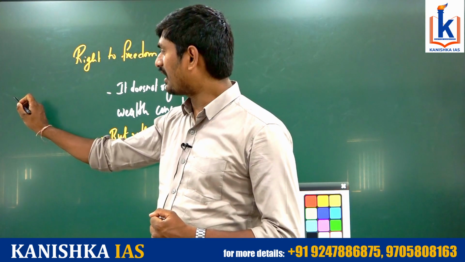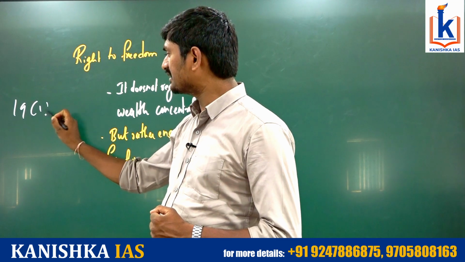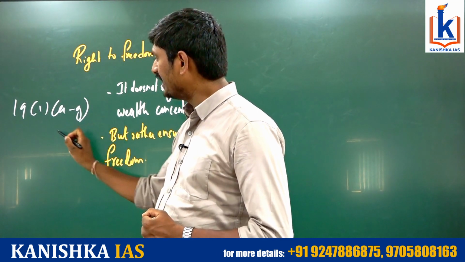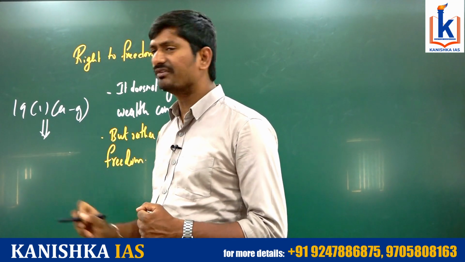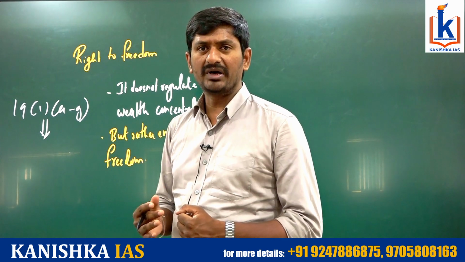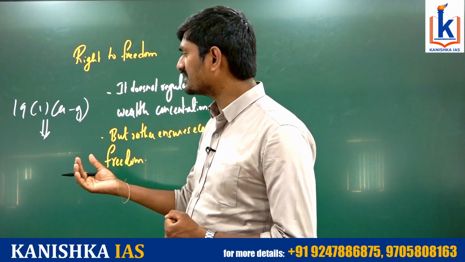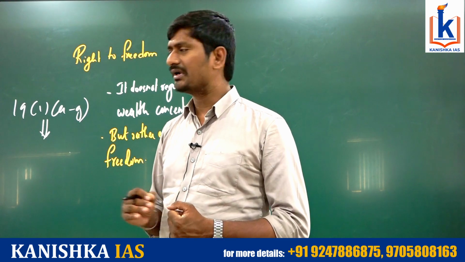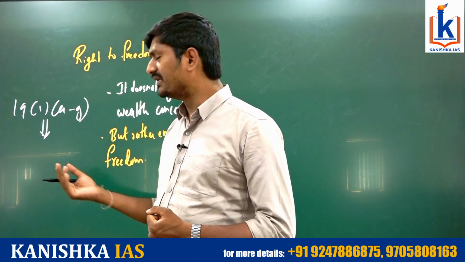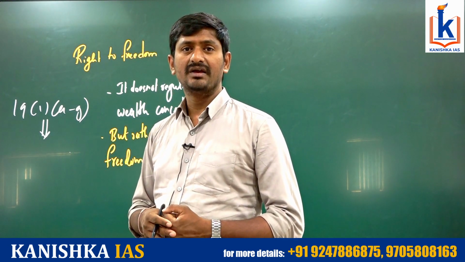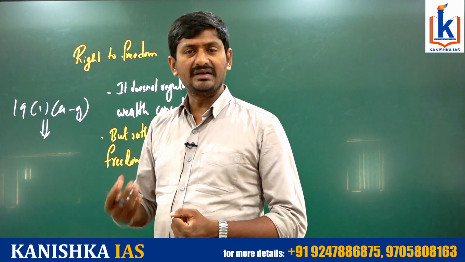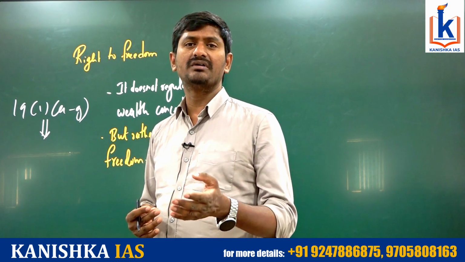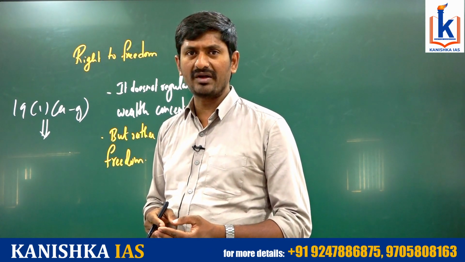For instance, Article 19 Clause 1 Subclauses A to G deal with different types of freedoms, in fact liberties. Subclause A is about free speech and expression. Clause B is about the freedom of individuals to peacefully assemble in public places without arms. Clause C is about freedom of unions, associations and cooperatives.